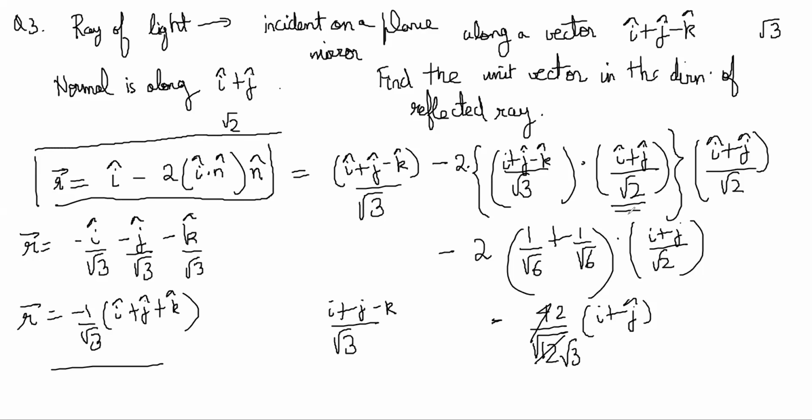Okay. So now we come to new stuff. Now we'll come to object and image. What do we understand by object and image in ray optics? So what is an object? It's the point of intersection of incident rays.